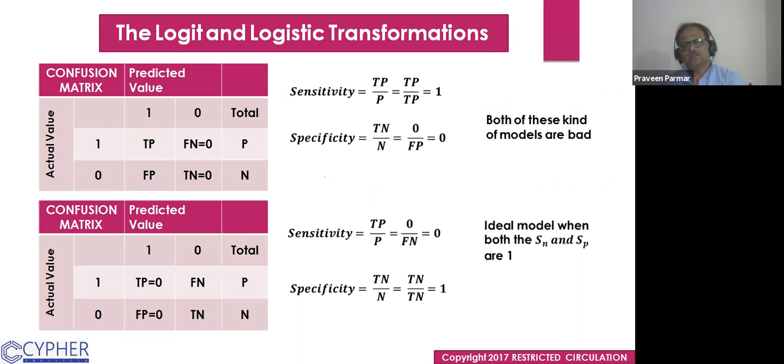The second thing, if our model does not predict any positive, then the sensitivity would be 0 and the specificity would be 1. So this model is also not good. The ideal model is when both sensitivity and specificity are 1. That is the ideal model, I am telling you. It is not possible, but both sensitivity and specificity should be near to 1. Does that make sense to everyone?